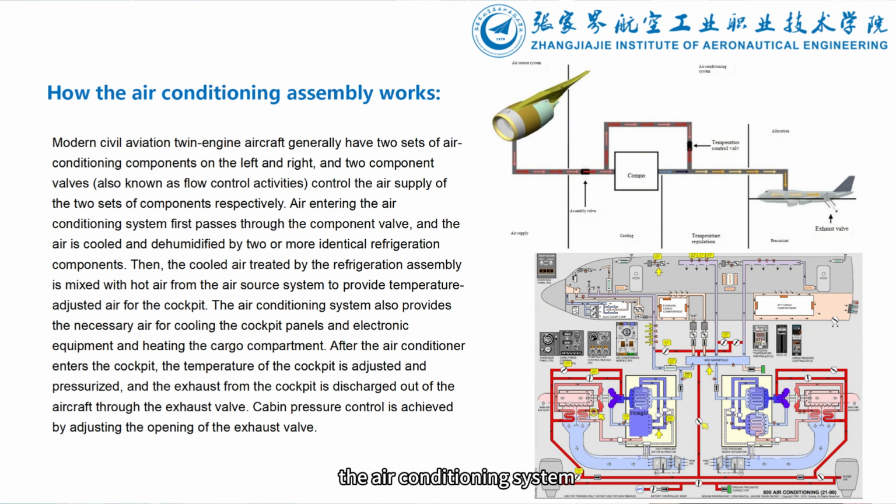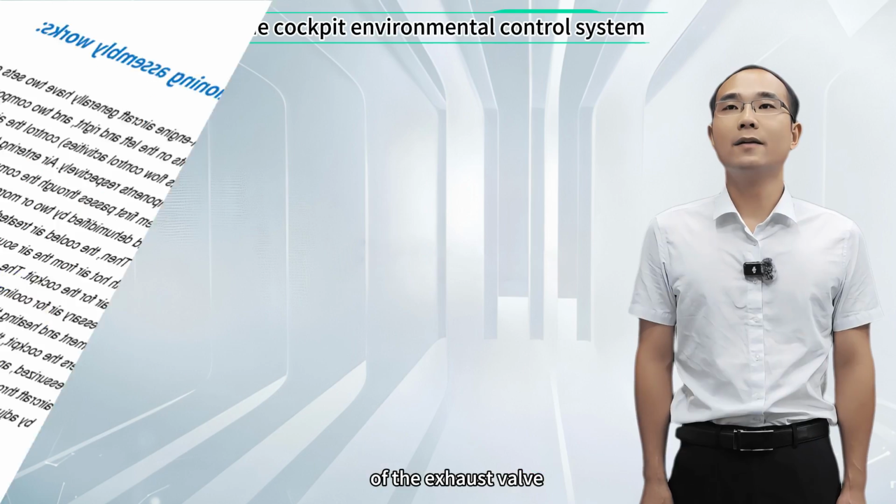The air conditioning system also provides air for cockpit panels, electronic equipment cooling, and cargo compartment heating. After the air conditioner enters the cockpit, the temperature adjustment and pressurization are completed. The exhaust from the cockpit is exhausted to the outside of the aircraft through the exhaust valve, and the pressure of the cockpit is controlled by adjusting the opening of the exhaust valve.